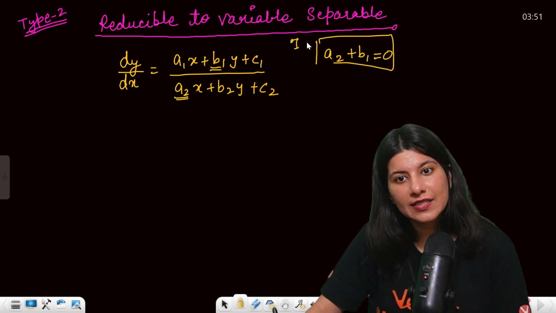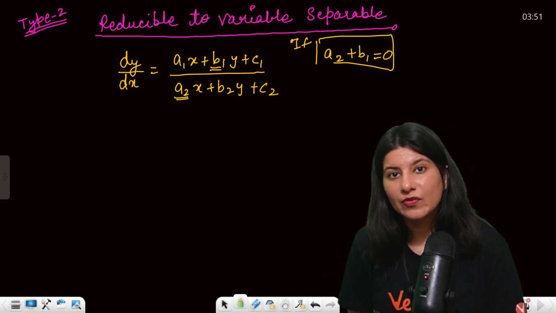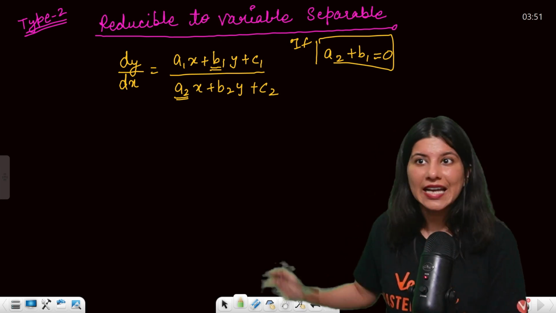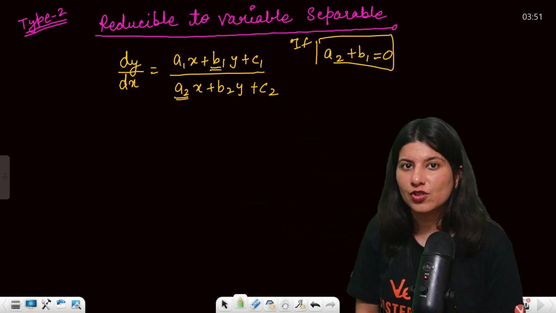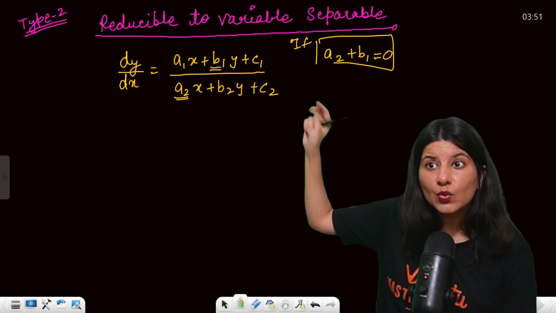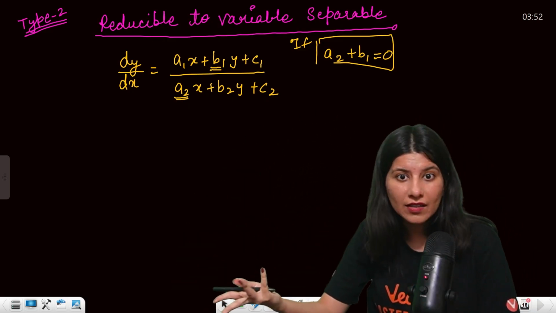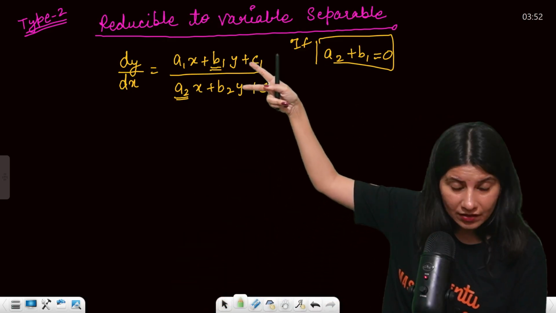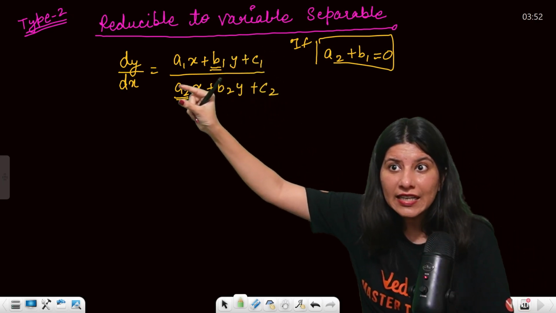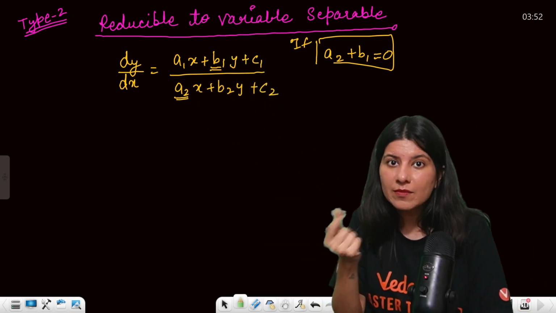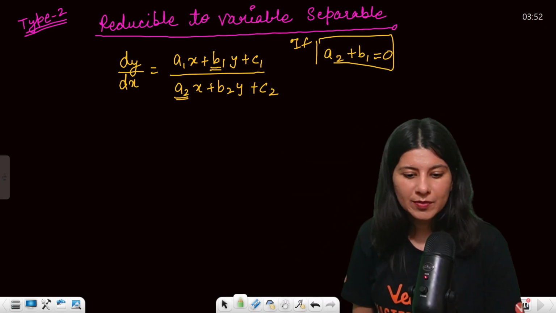If this is 0, then this will become reducible to variable separable, otherwise not. It can't be two random linear expressions. If they are two random linear expressions, then they will be tackled in a different manner. But if the sum of b1 and a2 becomes 0, then this is going to become reducible to variable separable.